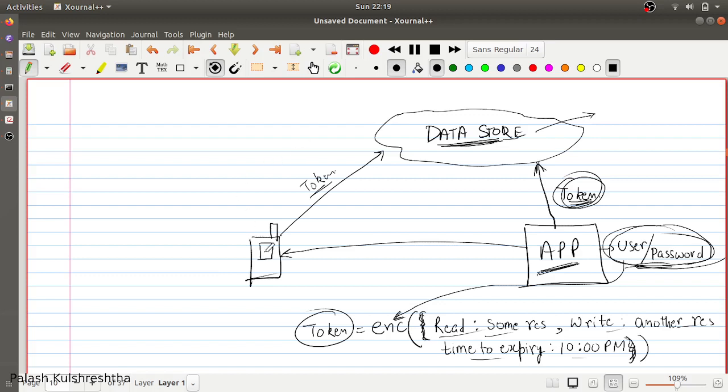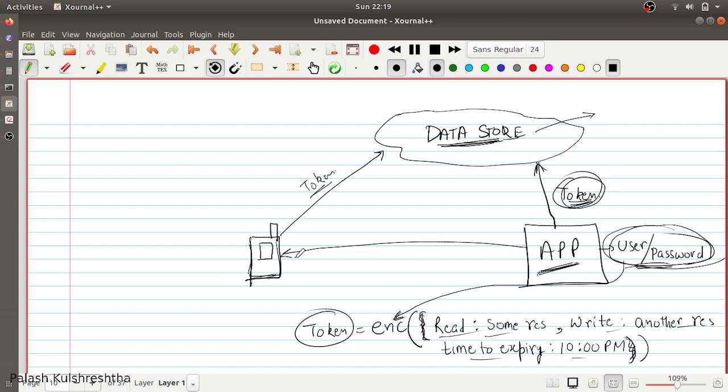And since the client does not have decryption keys, it will not be able to tamper with the data. So this is a very crude implementation that I'm talking about. There can be other implementations too, which are far better than this.